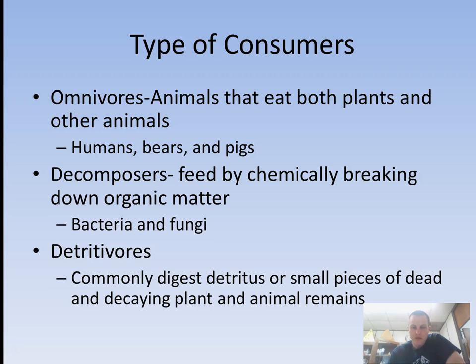So what we talked about there was producers and the energy they create and how they pass that on to consumers. That is the overview of this section. What we're going to do next section is actually take this vocabulary that we're learning now and use it within food webs and see how this energy actually moves throughout a whole ecosystem. So that is the lecture for section 1 here of 4.1.